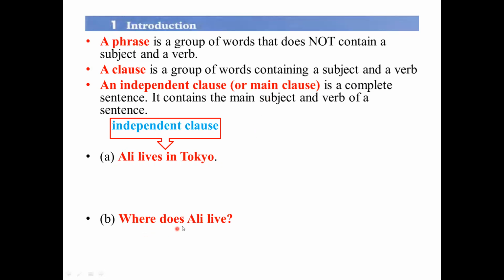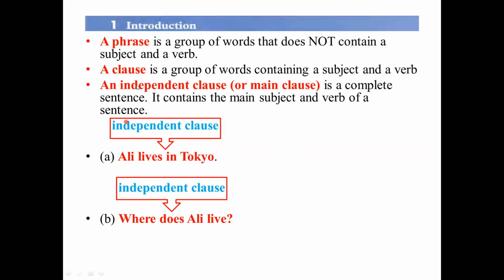Another example is where does Ali live? Where does Ali live? And here we have a question, as you see, okay? It starts with a capital letter and ends in what? In a question mark. And it's also an independent clause. So we have two sentences or two clauses that represent the main clause.